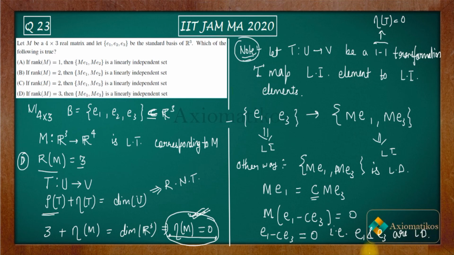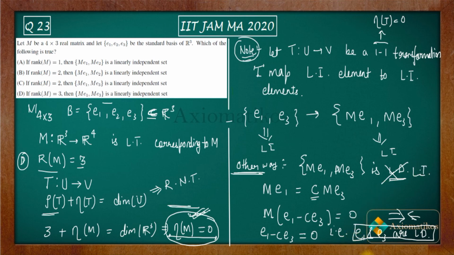So this is how you can show it. After this step you can directly move to this step, and then you can easily prove that if this will be LD, then this will be LD, which is not possible. It's not possible that E1 and E3 are LD because they are elements of the basis. So that's why we got a contradiction here. It's a contradiction. That means our assumption is wrong. They have to be LI. So this is how we can prove it.